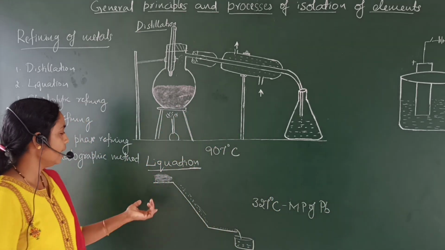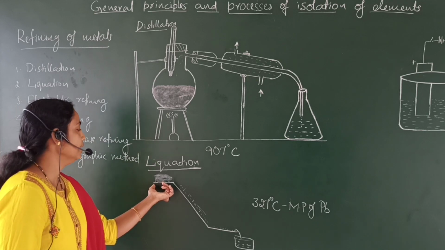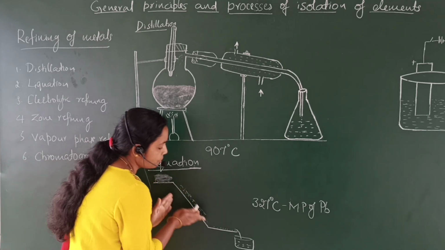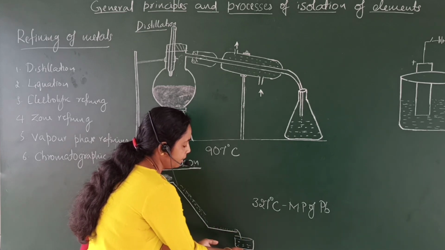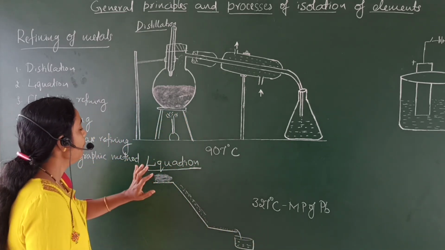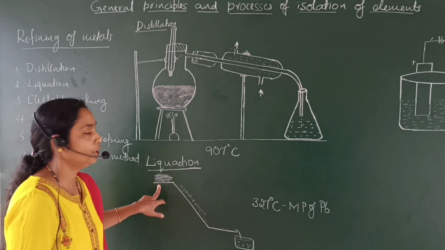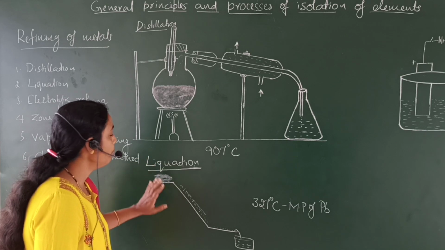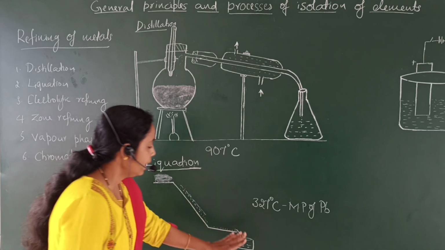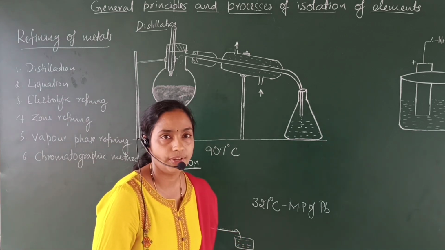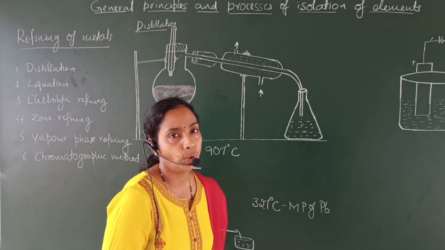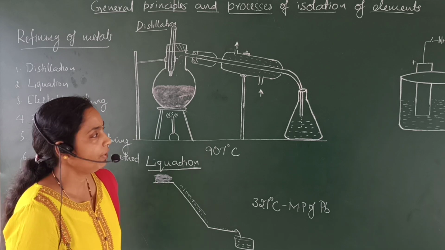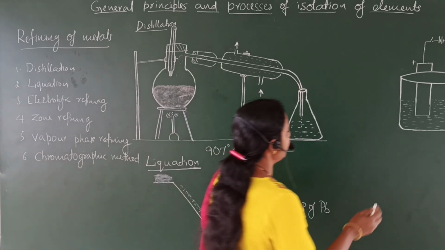If we heat above that, the solid lead melts and is converted into liquid and flows down, and it is collected in this beaker. The impurities are left behind at the top of the sloping surface. So at the top we will get only the impurities, and at the bottom of the sloping surface we will get the pure metal lead.